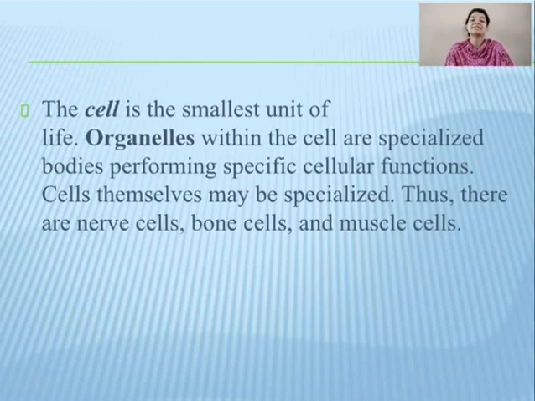The next level is the cell. So the cell is the smallest independently functioning unit of a living organism. Single-cell organisms like bacteria are extremely small and they live independently, right? With a cellular structure, they live independently. But humans are multicellular organisms. Multicellular means more than one cell is present in the human body, and there are different organelles within the cell which perform specialized cellular functions.